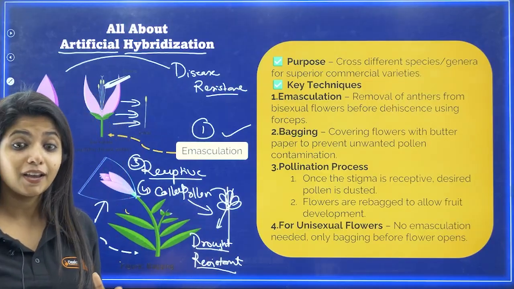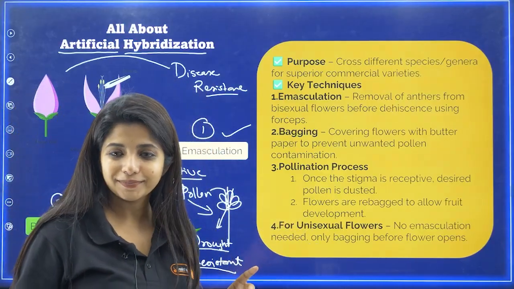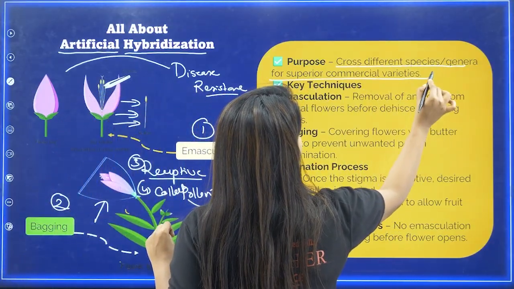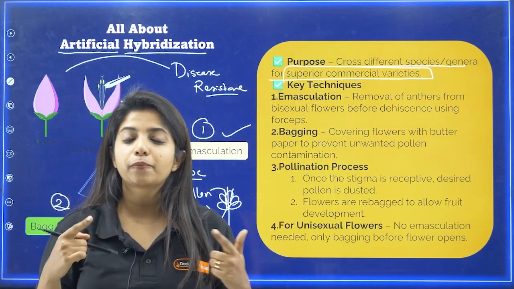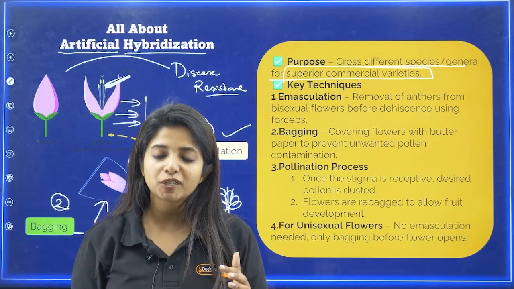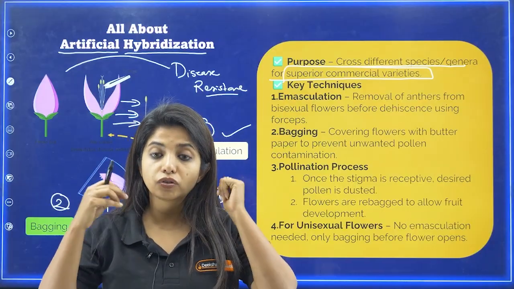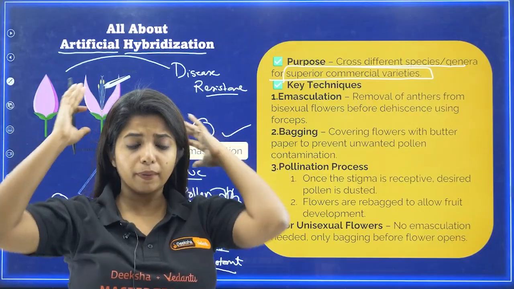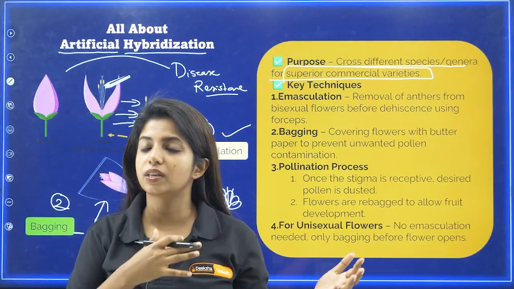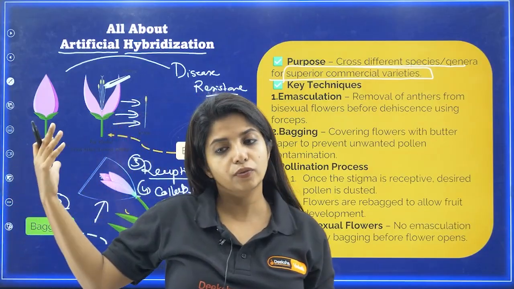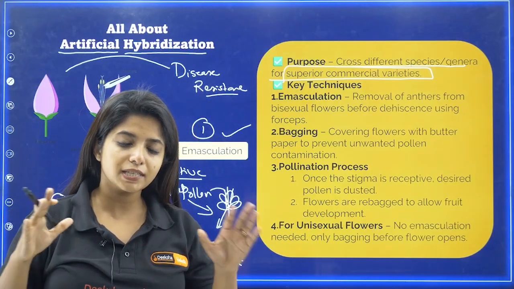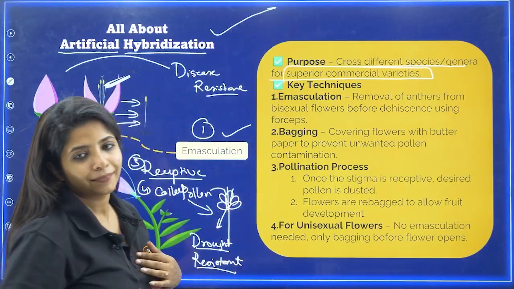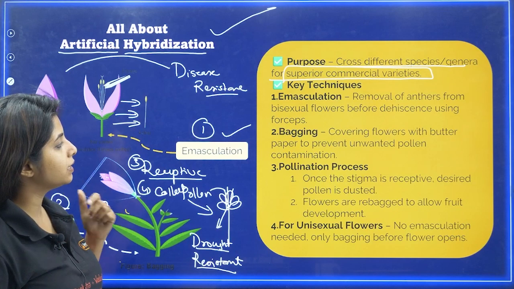This is again one very important thing from which a question came the previous year in the PUC Board. The purpose is to cross different species and genera for superior commercial varieties. So they asked, what is that process known as, where you're crossing different species for superior commercial varieties? And children got all tensed up. Even I got confused, because when you have the whole NCERT in front of you, you see different stuff in different chapters, in biotechnology and all. So it's slightly confusing, but yes, it was artificial hybridization. Later I was pretty sure that this is the answer, so I went ahead with it.